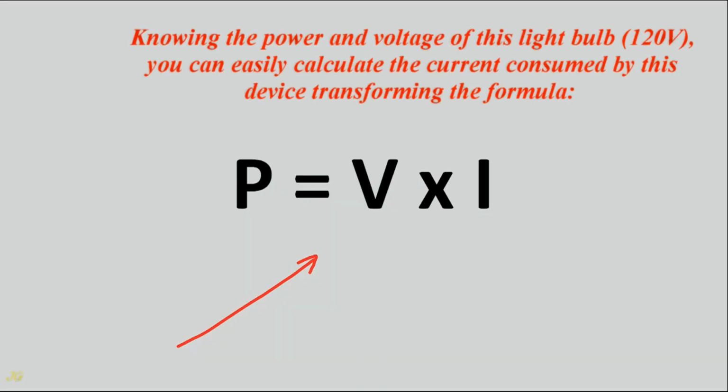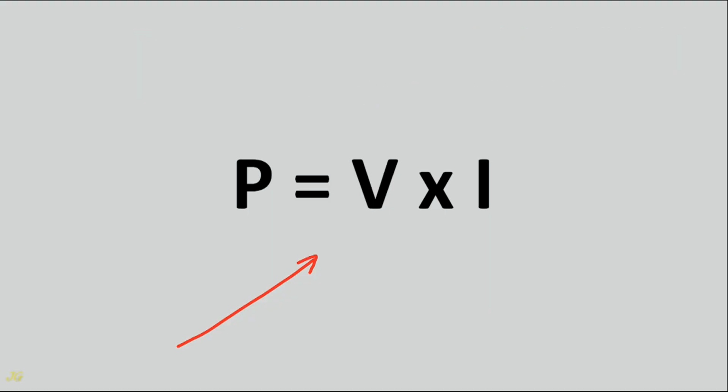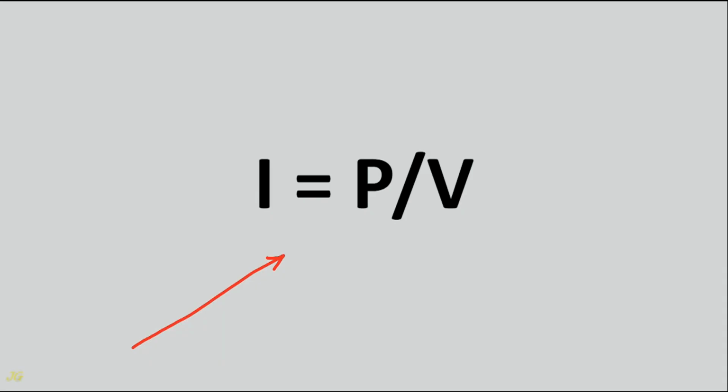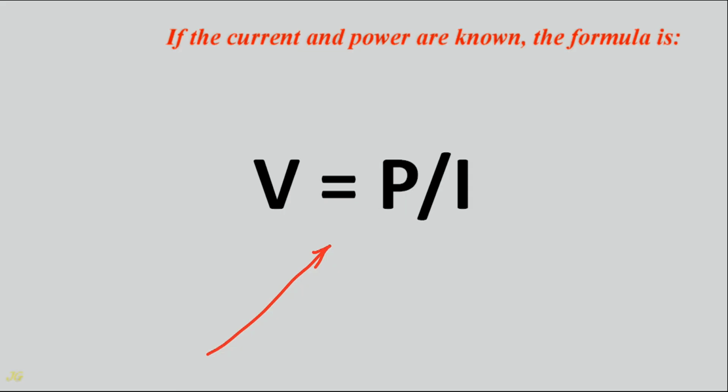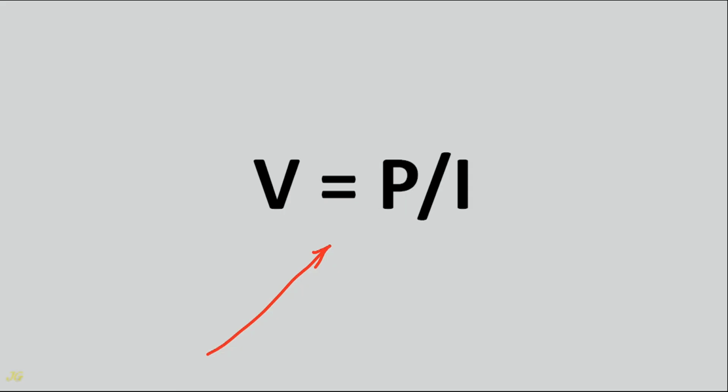Knowing the power and voltage of this light bulb, 120 volts, you can easily calculate the current consumed by this device, transforming the formula. Power equals voltage times current, so the current equals power over voltage. For a 10 watt light bulb at 120 volts, the current equals power divided by voltage, equals 10 watts divided by 120 volts, equals 83 thousandths of an ampere. If the current and power are known, the formula is voltage equals power over current.